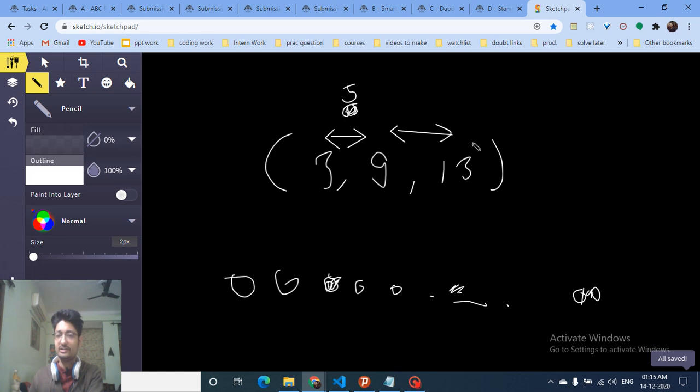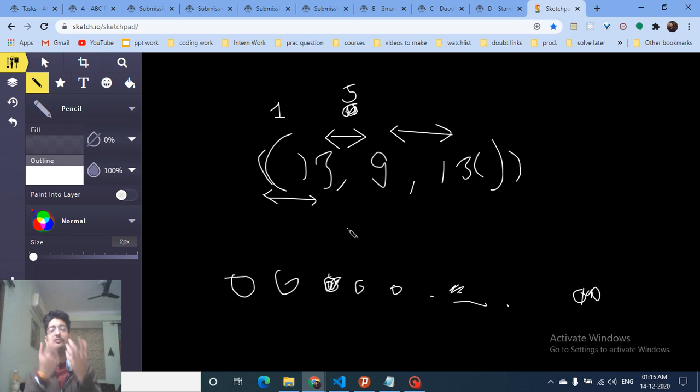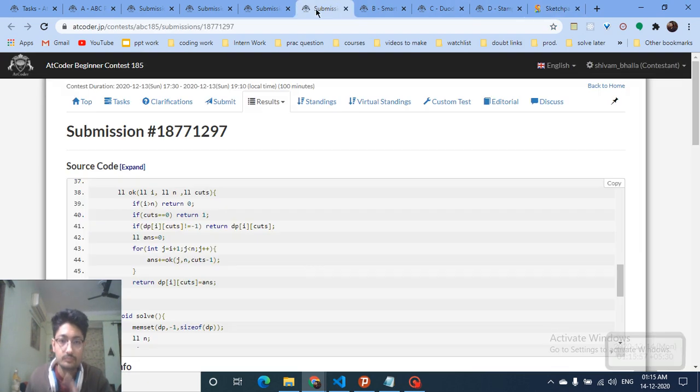And because this is not the end actually, there are also some numbers after this 13, and maybe there are also some before this, because it starts from one index. So you have to find out the windows in which there are white balls. I hope you get the point. You just have to iterate over the m, but for the first and the last point you have to find out the window size, and for the middle you just find the window size by subtracting the ith and the i minus 1 element. And that's the logic for this problem.